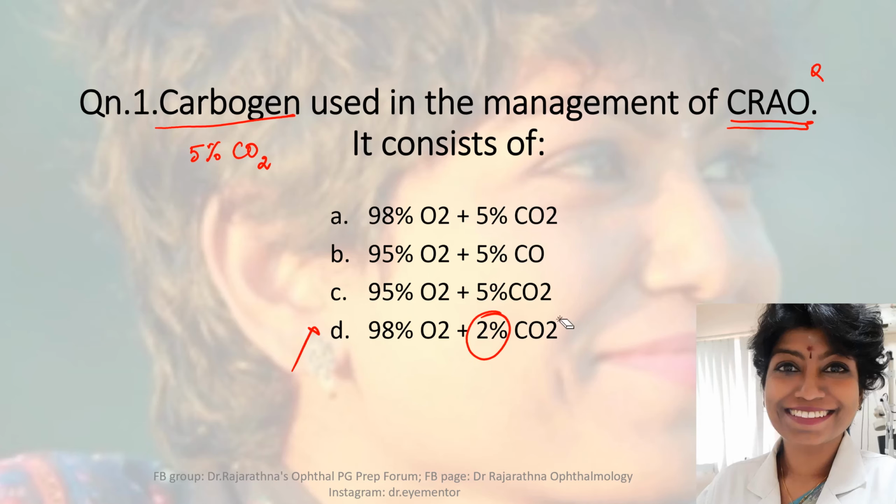And even if you didn't know about this 5% carbon dioxide, there's a very simple thing that you can use to rule out an option. If you see here 98% plus 5%, which gives you 103%, which can never be possible. So if you just use your 4th grade knowledge, what we all learned in 4th class, you can automatically rule out option A. Now we are just left with B and C. If you see very carefully, you can see that this is CO and this is CO2. We all know that it is carbon dioxide and not carbon monoxide. So again, this is ruled out. So what is our correct option? Our correct option is option C.